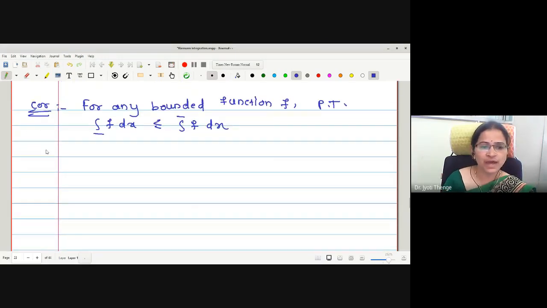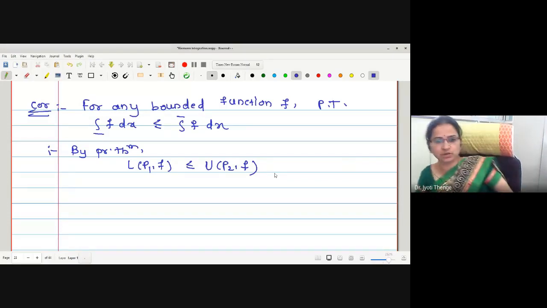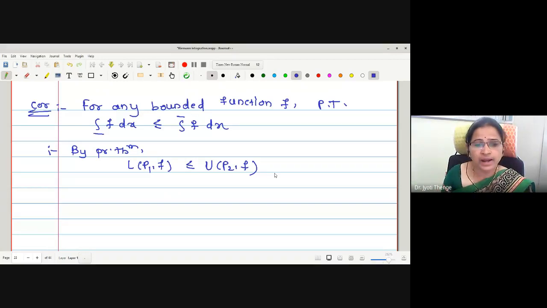As it is the corollary of the theorem, we will write the statement by the previous theorem: L(P1,f) is less than or equal to U(P2,f). The lower sum with respect to P1 is less than or equal to the upper sum with respect to P2. This is what we have proved. Now we want to convert the lower sum to the lower integral and the upper sum to the upper integral. How do we obtain the lower integral from the lower sum? What is the definition of the lower integral?